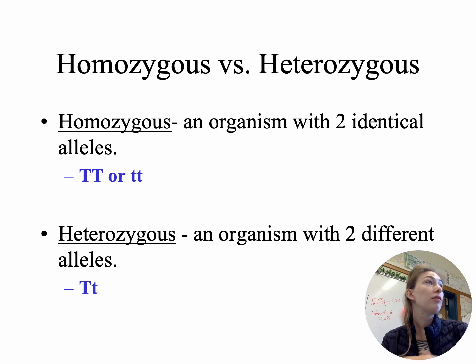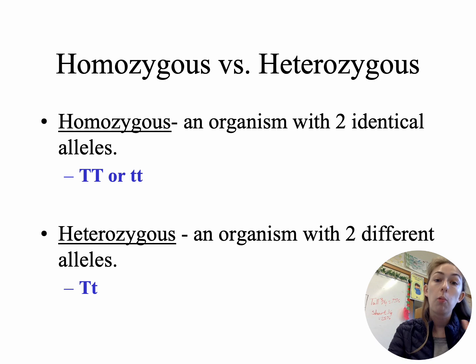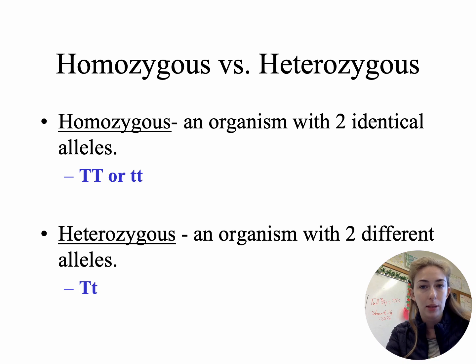Now remember, difference between homozygous and heterozygous. So homozygous is 2 identical alleles. So it'll either be capital or lowercase. Versus heterozygous is those 2 different alleles. So it'll be capital and lowercase. We're always going to write the capital letter first. That's another one of those rules that we have, capital before the lowercase.